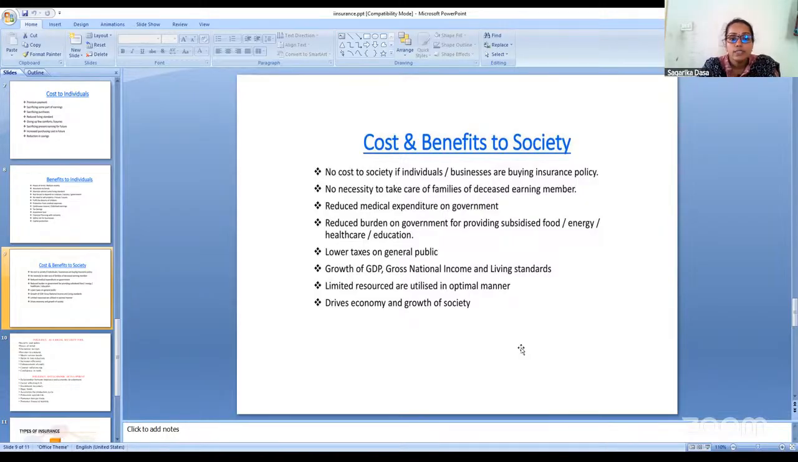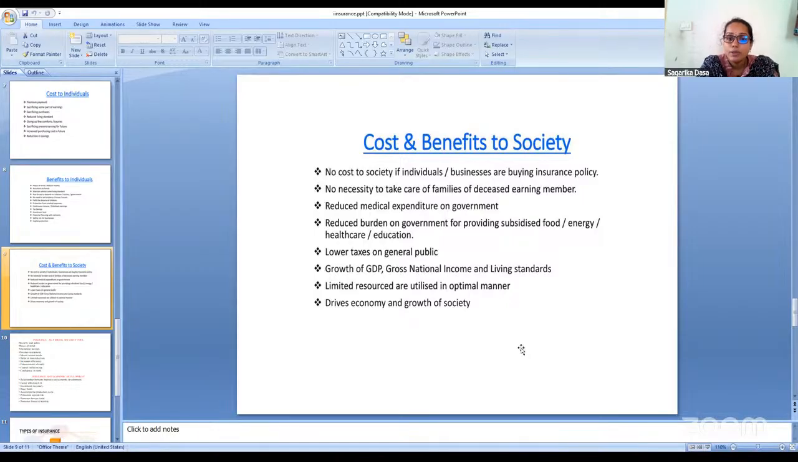Then, lower taxes on the general public. When an insurance policy is taken by an individual, as I mentioned, one of the benefits is that insurance policies help us in tax reduction. In this way, the general public will pay less tax.